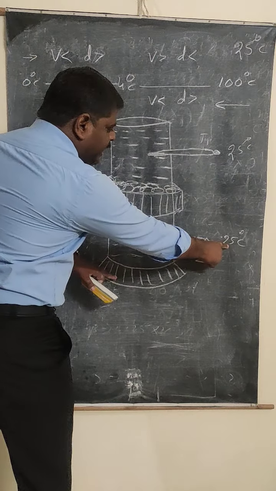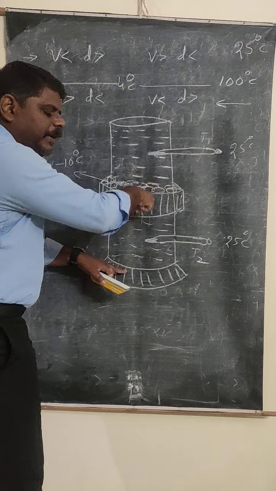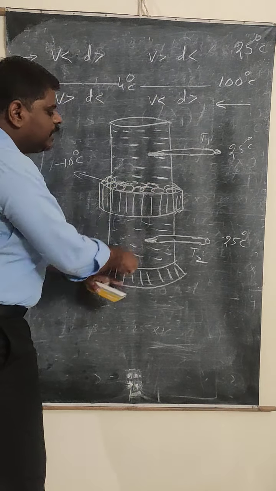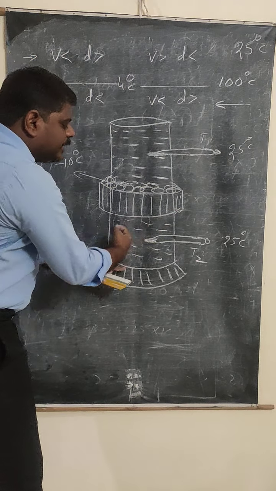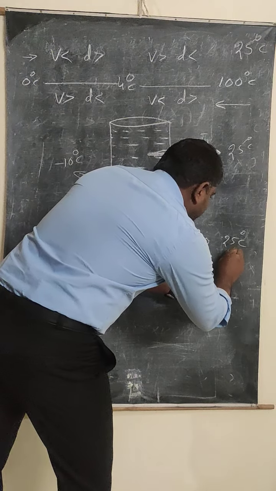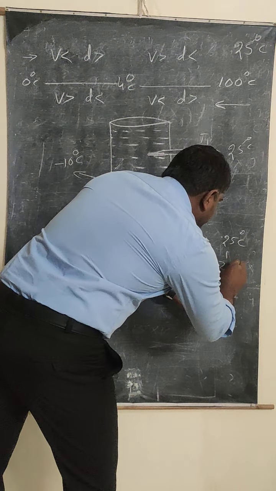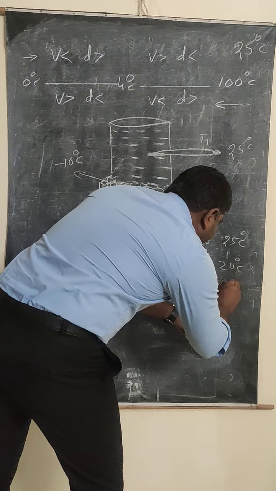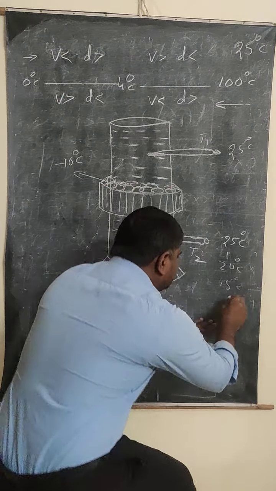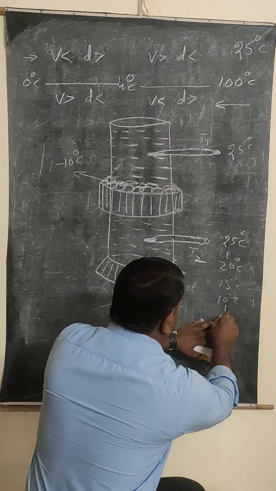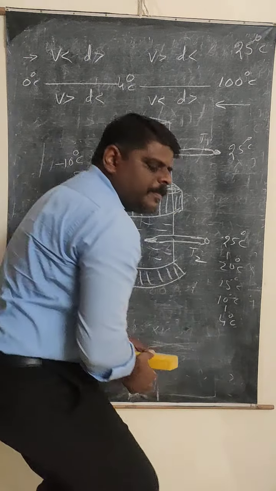The temperature is 25 degrees Celsius, but the cool water is coming down due to its increased density. When the cool water is coming down, the temperature of the water in this part decreases from 25 degrees Celsius to 20, 20 to 15, 15 to 10, and 10 to 4 degrees Celsius.